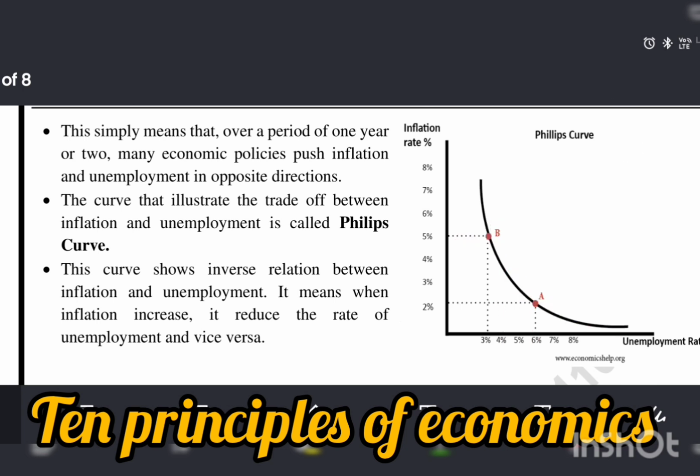In the short run, when prices rise, meaning inflation happens, people will have more money and more demand. This encourages the producer to produce more goods and services. At that time, the producer will need more workers, so the producer will hire more workers and our unemployment rate will decrease. This curve is called the Phillips curve, and the inverse means a negative relationship between inflation and unemployment.